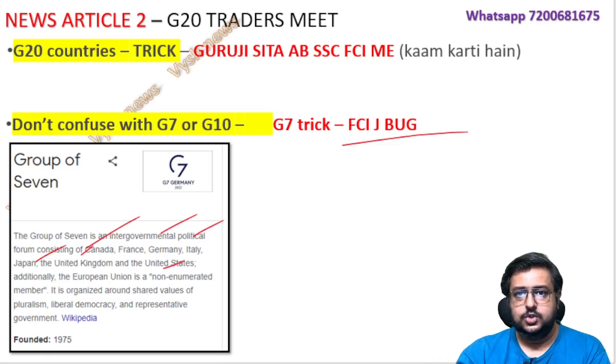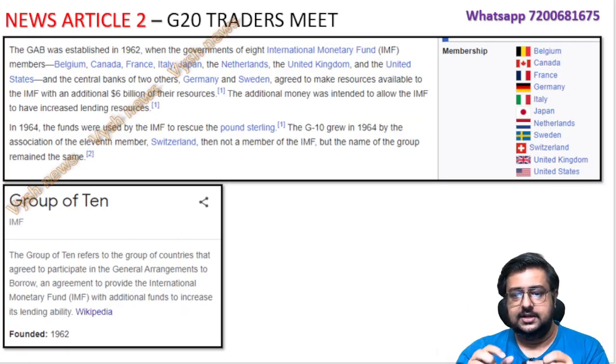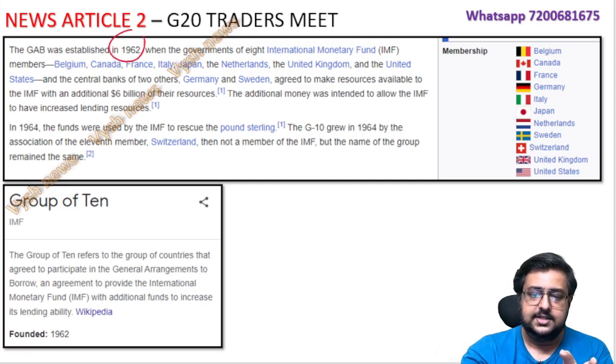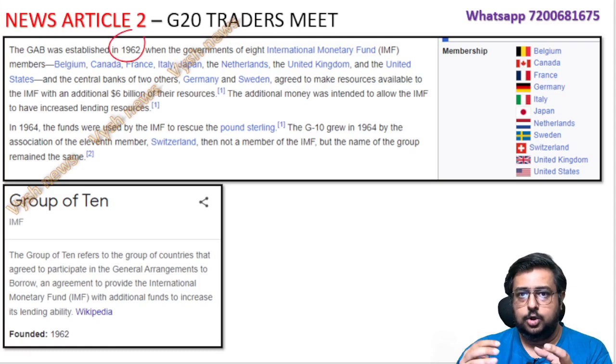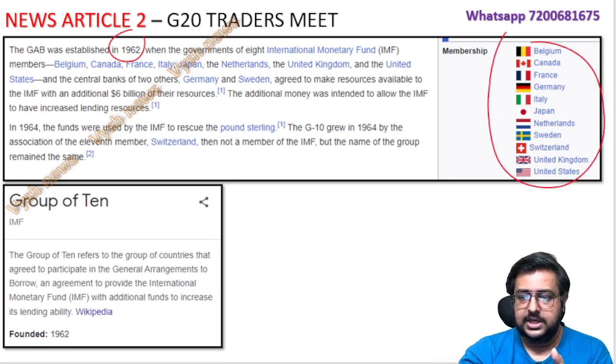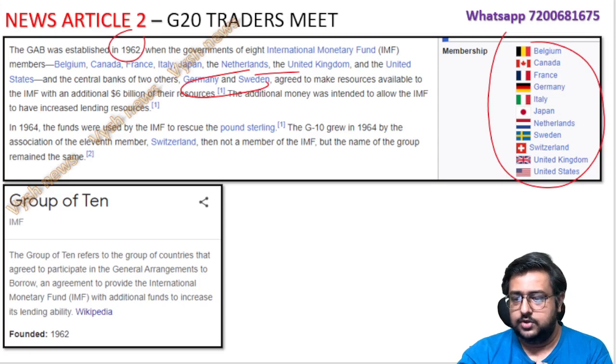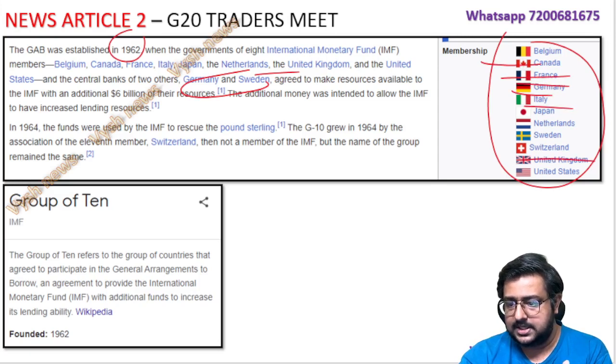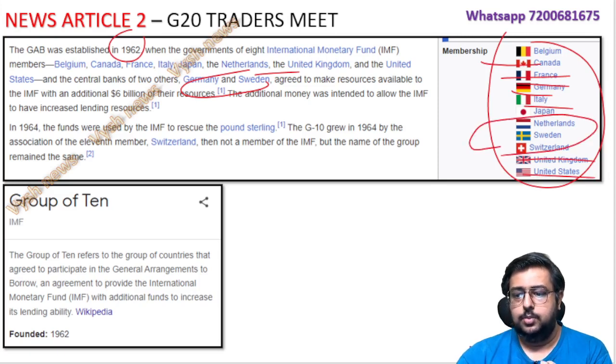But G10 is totally different. Okay, I thought today itself I'll tell you that also. In 1962, some countries came together, and with the IMF they wanted to make some fund for lending to people and all. They wanted to make a fund, so they came together. If you see, these are the 10 countries. It's actually 8 countries plus Germany and Sweden. So if you see a repetition from G7, Canada is there, France is there, Germany is there, Italy, Japan. Okay, then there is USA, UK. But the other countries, Switzerland, Sweden, Netherlands, Belgium, these are not part of your G7. So such a random group it is. So it's not very significant also. That time it was formed. So group of 10, don't confuse.